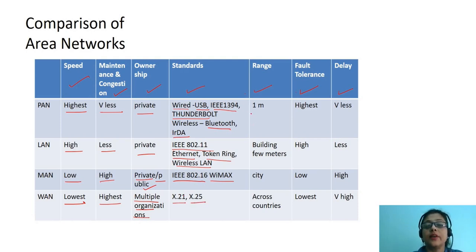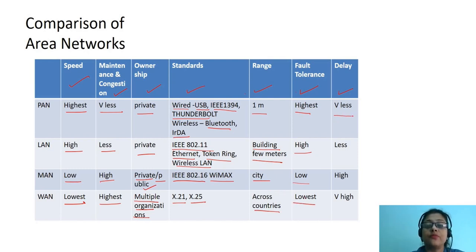As we have studied, the range of PAN is very less, of the order of 1 meter. The range of LAN is a few meters, or it spans across buildings. For MAN, the range is a city and WAN spans across multiple countries. The fault tolerance of PAN is the highest. LAN is high, but it is lower than that of PAN. For MAN, it is low, and for WAN, it is the lowest of all the area networks.